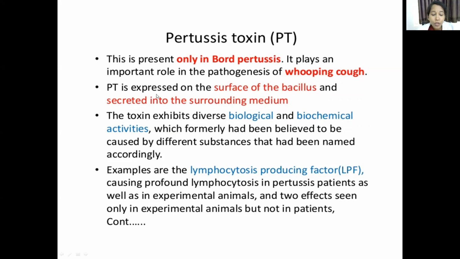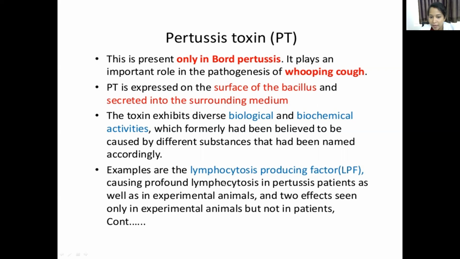This is the most important virulence factor, and it is somewhat similar to the cholera toxin. Pertussis toxin is heat labile. It is expressed on the surface of the bacilli and secreted into the surrounding medium, and it produces different biological and chemical activities.